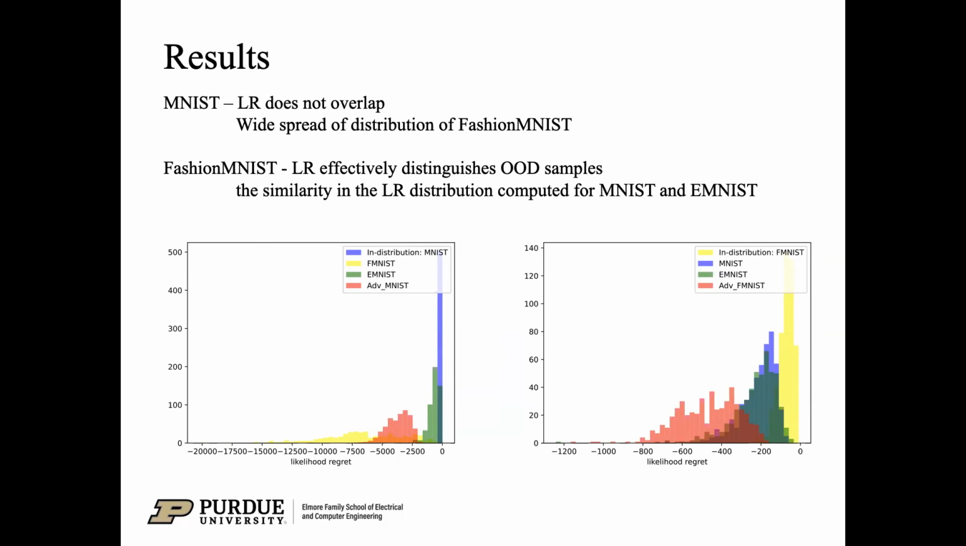the Fashion MNIST dataset. Conversely, in the right picture, which is the histogram of likelihood regret computed by the VAE trained on Fashion MNIST, the LR score effectively distinguishes OOD samples. An intriguing observation is the similarity in the LR distribution computed for EMNIST and rotated EMNIST, suggesting that the VAE trained on Fashion MNIST has learned diverse features, including rotation.